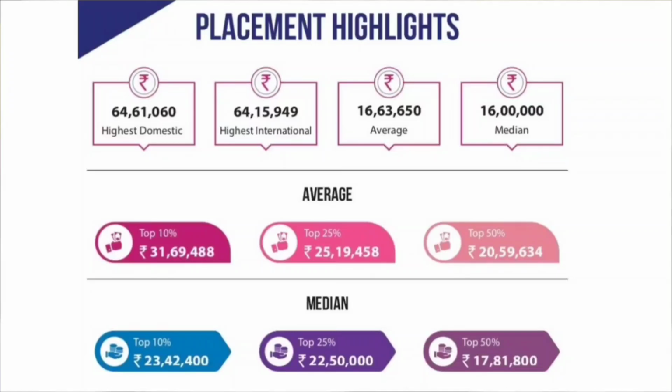The top 10% candidates have an average salary package of 31.69 lakhs per annum. Top 25% candidates have an average salary package of 25.19 lakhs per annum, and top 50% candidates have an average salary package of 20.59 lakhs per annum. Then top 10% candidates have a median salary package of 23.42 lakhs per annum. Top 25% candidates have a median salary package of 22.50 lakhs per annum, and top 50% candidates have a median salary package of 17.81 lakhs per annum.